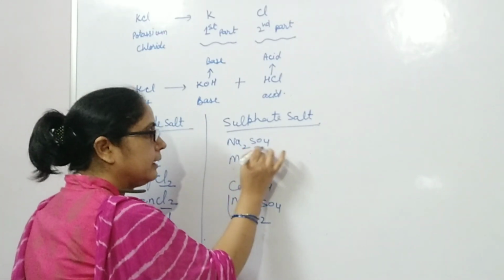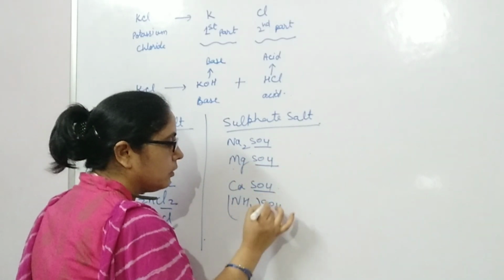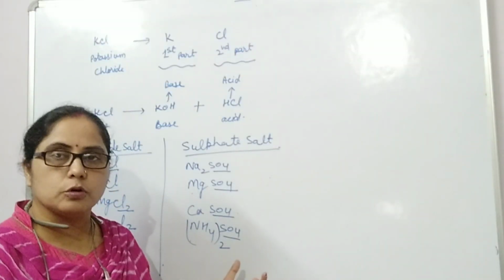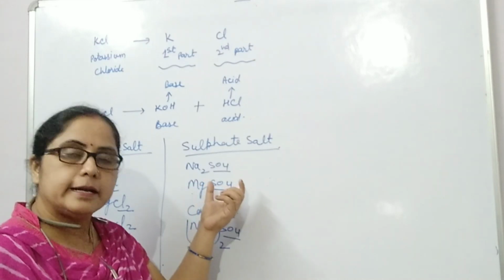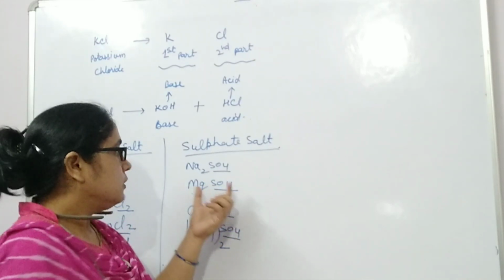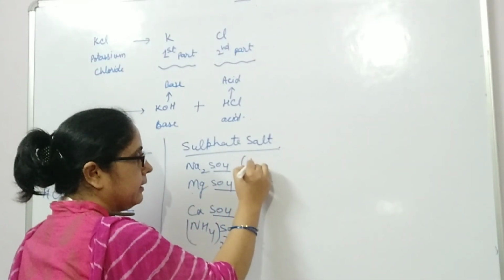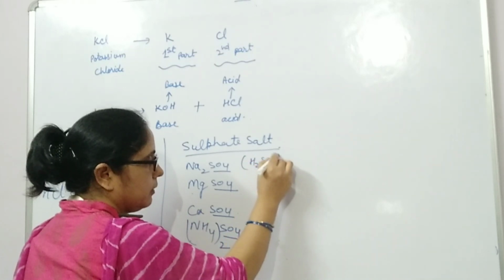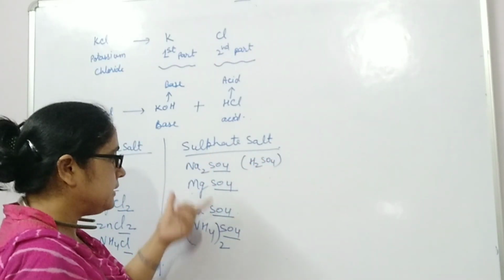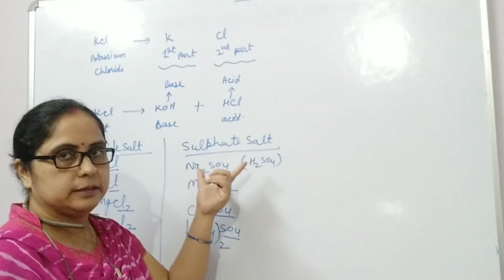They all contain the sulfate, SO4 group. This SO4 group, because this is the second part, comes from the acid H2SO4. Therefore, the name of these salts is sulfate salt.